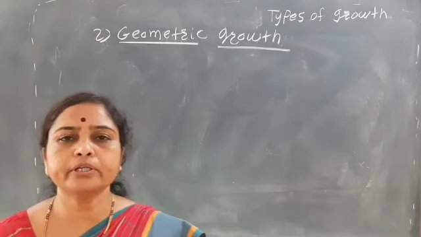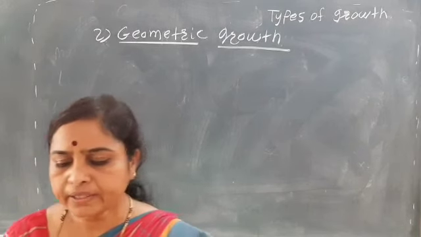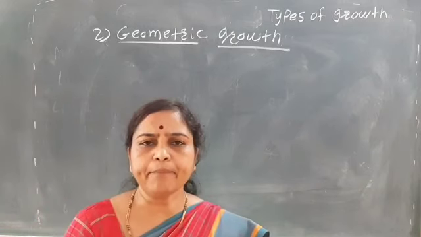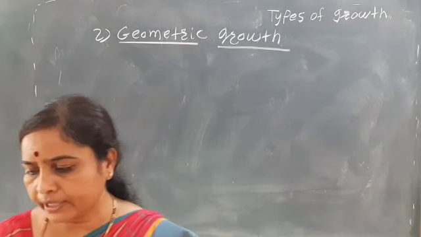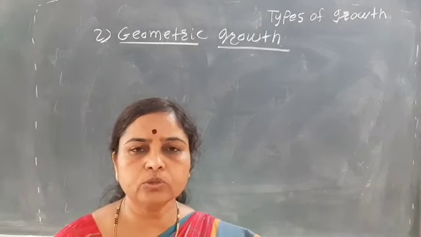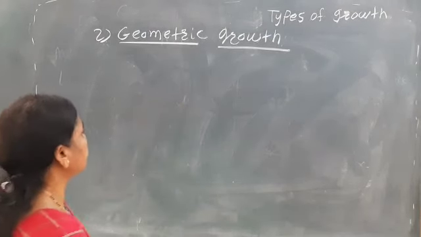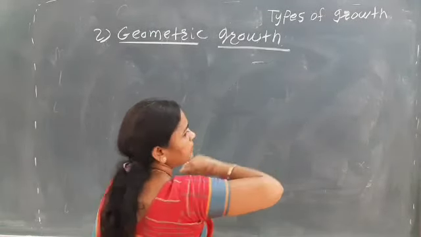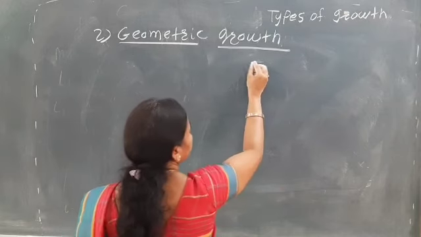The geometric growth is very slow, while later it mainly grows after some time. Rapid growth occurs, and this growth is known as exponential. In geometric growth, after some time interval it shows the exponential.